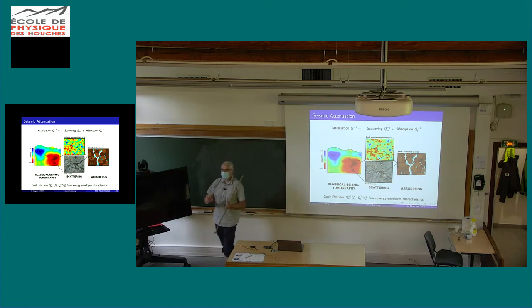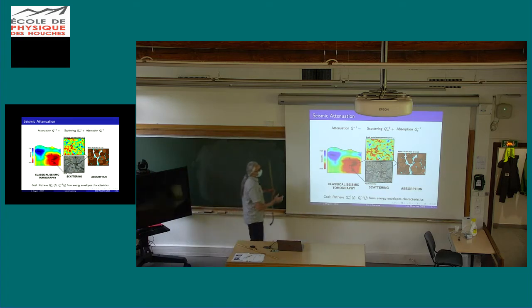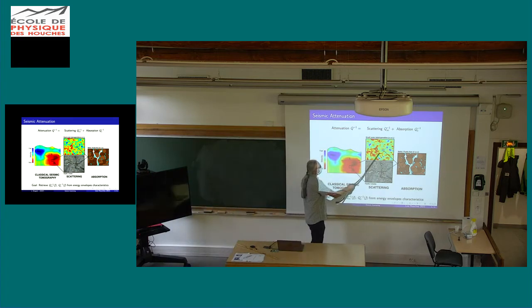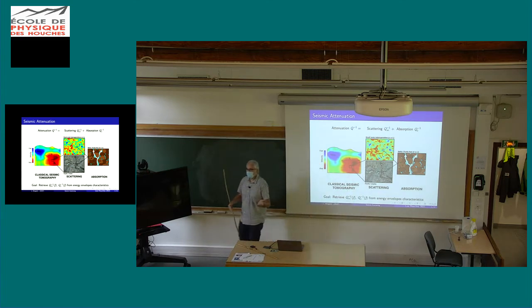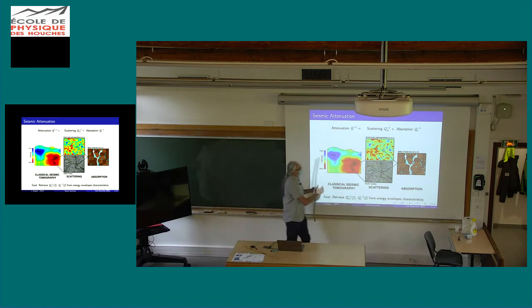You can imagine that there is a typical size of heterogeneity, and this we call a correlation length. So I will use the term correlation length, and you can think of basically you have these fluctuations here. You have a typical size, this is the correlation length. But you see that they fluctuate randomly. So the idea that you have to have in mind is that when we talk about scattering, we think in terms of an ensemble of this type of media.